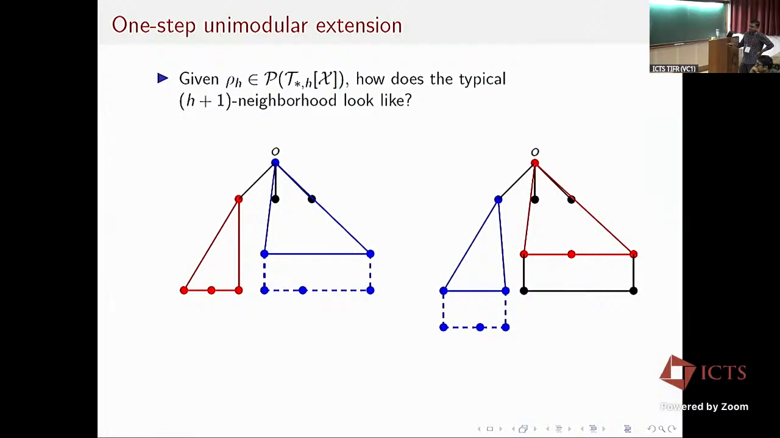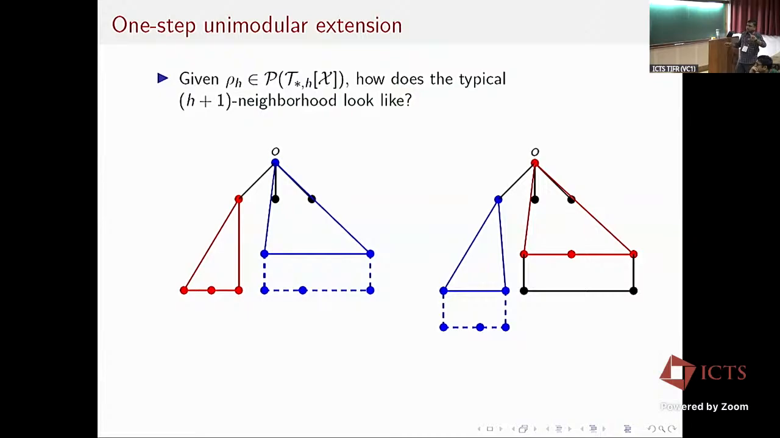I look at the blue part, which is the depth h-1 tree below the first vertex. And then similarly, I look at the depth h-1 tree below the root, which is this red part. Given this blue and red part, I use a certain conditional law to extend the tree below the first neighbor of the root. That conditional law is in terms of row H.